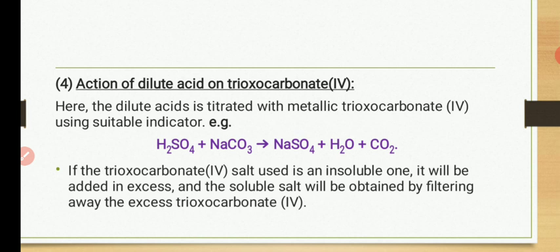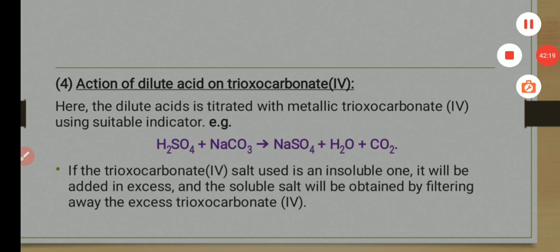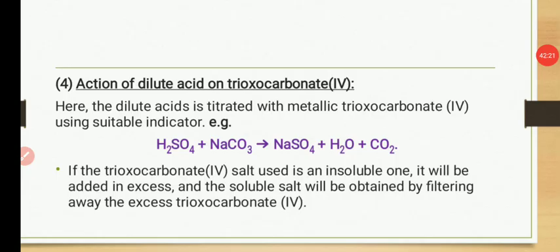So since they are soluble, put them in a conical flask, put the acid in a burette, then titrate the acid with the solution of the carbonate salts. So in that sense, you are going to be doing titration. You will still see effervescence, but in this case you are going to use an indicator. When you use an indicator, the indicator will change color. So when the color changes, it tells you that the reaction is complete.